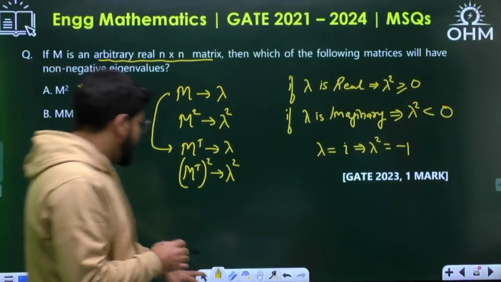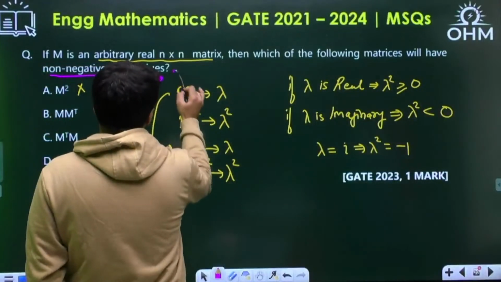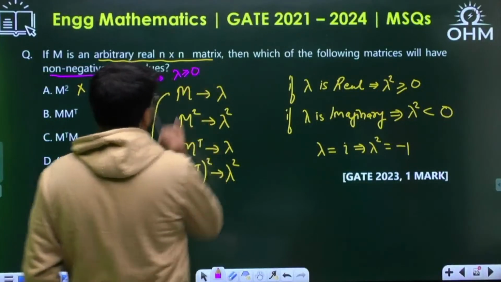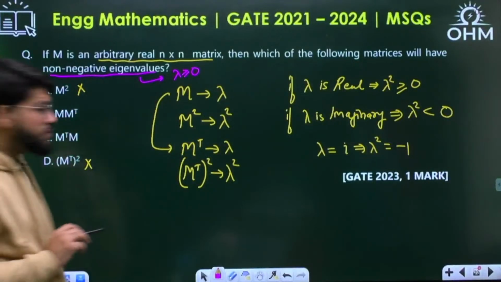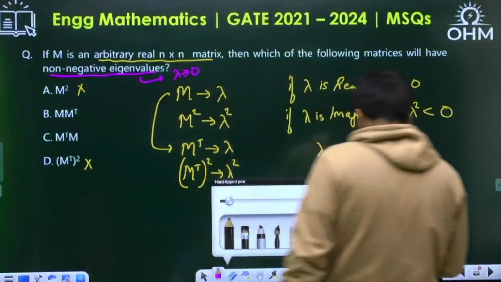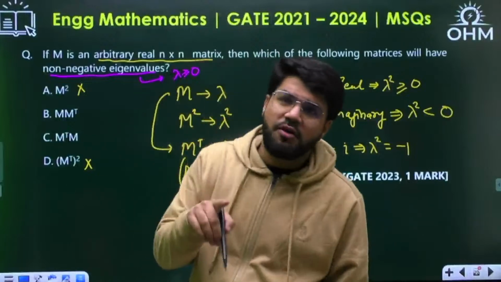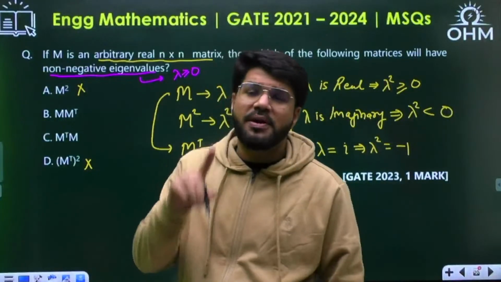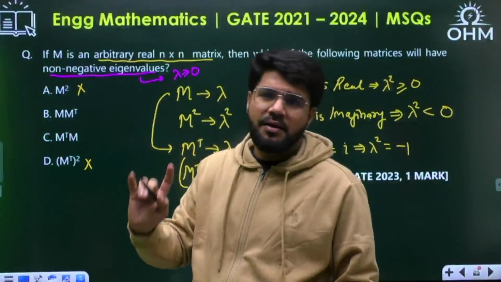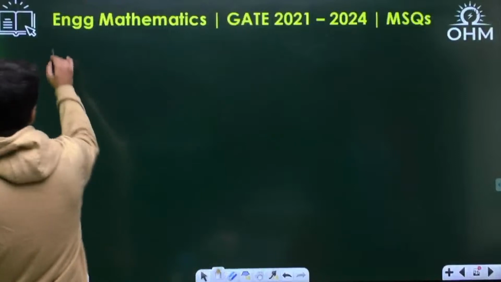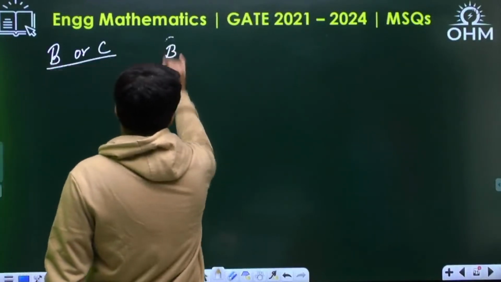What we want is matrices having eigenvalues which are non-negative. Non-negative means lambda should be greater than or equal to 0, positive or 0. Option number B and C. Now, how are we going to confirm option B or C? M M transpose is not only a function of M, so we can't apply the property. I told you the property is for any function of M. This is M into M transpose, another matrix multiplied.